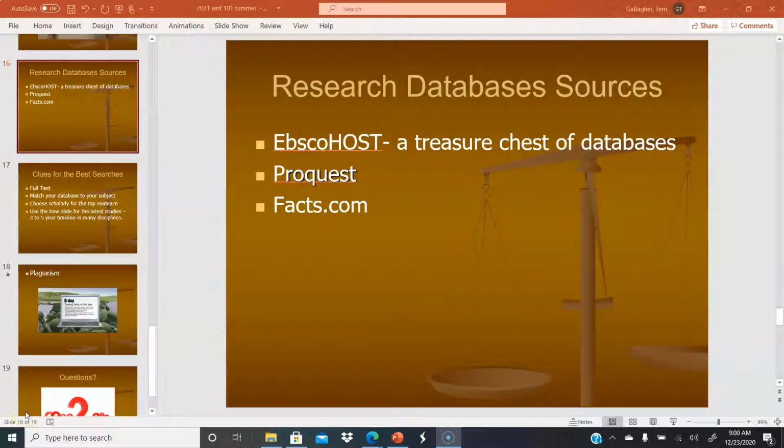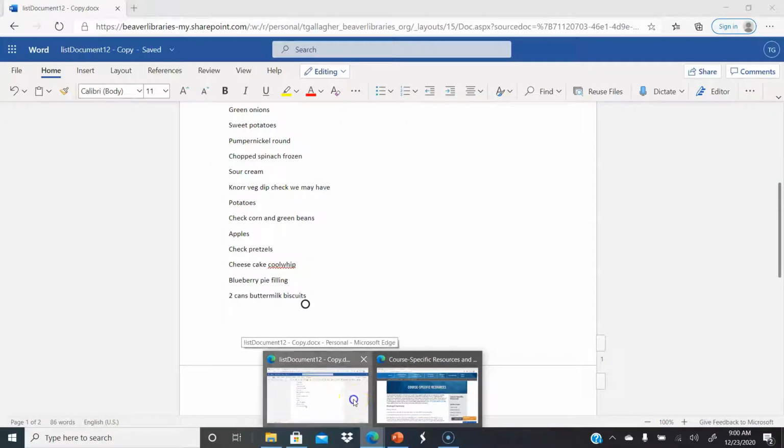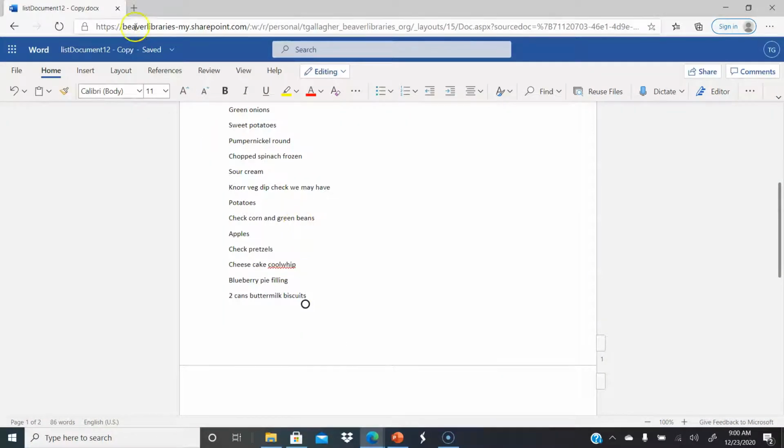I hope you watched the supplementary videos. I think they'll really help with you learning to discern what sources and what research is better for utilizing in your paper. So, now where do you get that research? I'm going to take you into the virtual library to the databases. So, if you'll come along. It's the same way we went to course specific resources, but let's do it from the very beginning.